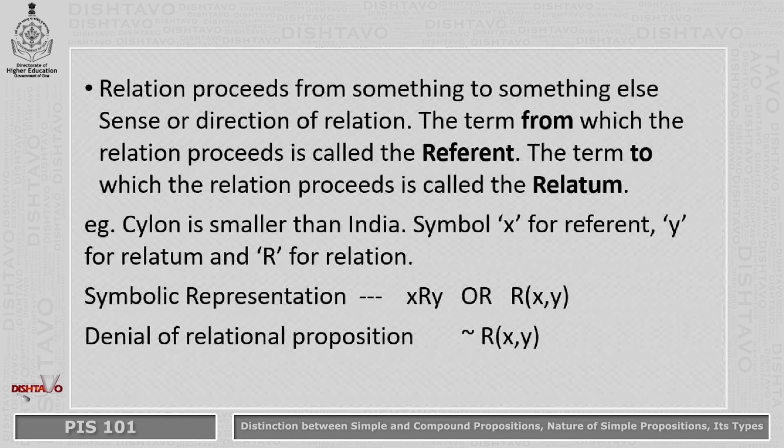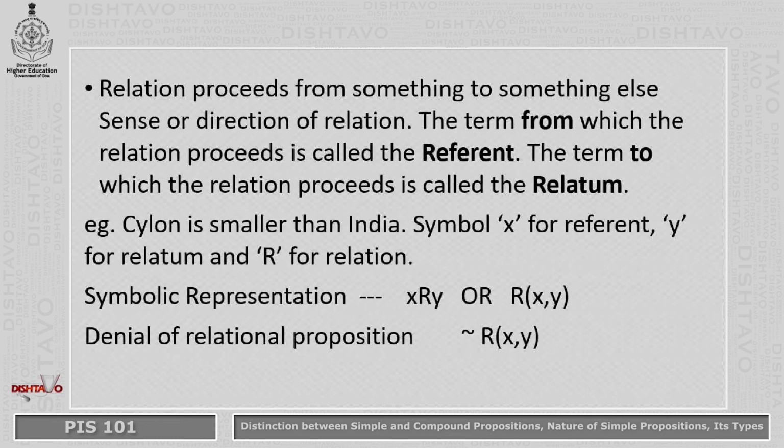The term from which the relation proceeds is called the referent, and the term to which the relation proceeds is called the relatum. To take an example of a relational proposition, Ceylon is smaller than India. The symbols used in the case of a relational proposition are small x for referent, and small y for relatum. And to show the relation between the two terms, we use a capital R. The symbolic representation of this particular statement, Ceylon is smaller than India, I've shown it here.